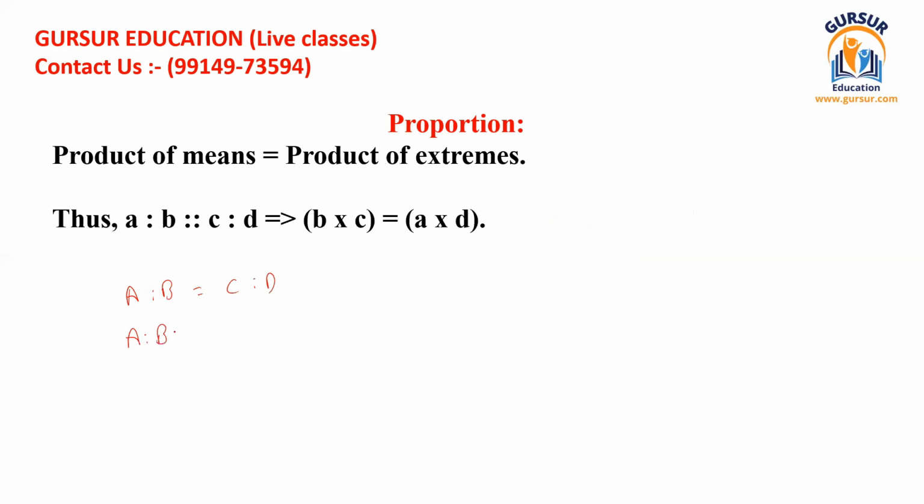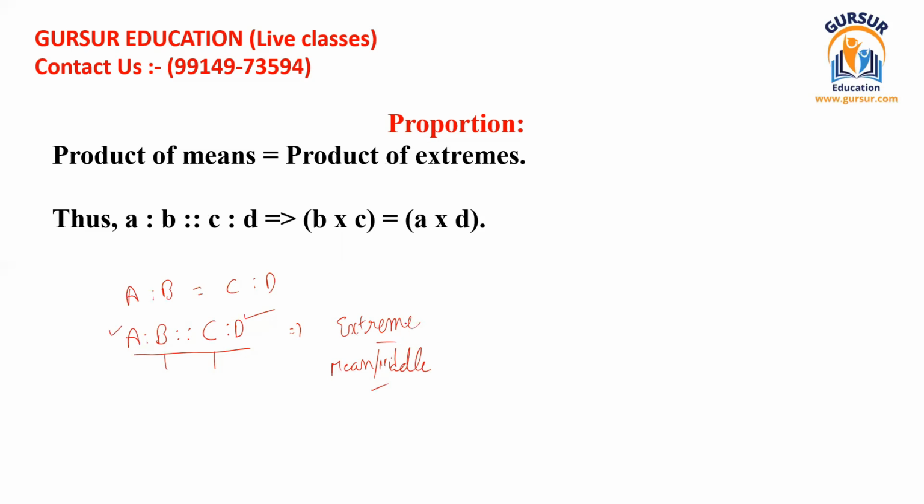And if they are in proportion, we can write it as A ratio B ratio C ratio D. The first and the last terms are known as extreme terms, and the terms which are not part of either end are known as mean terms or the middle terms. Extreme terms and mean terms.